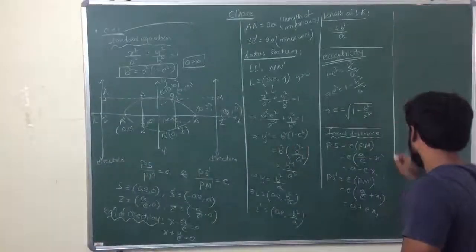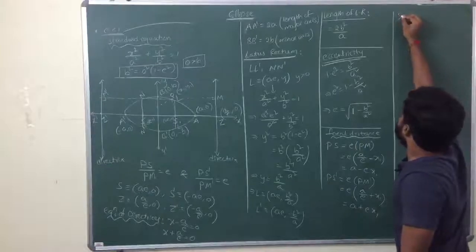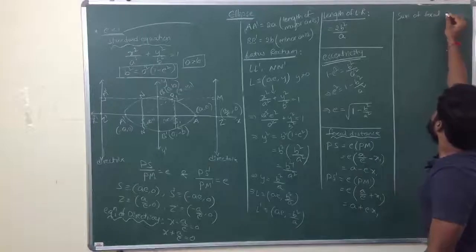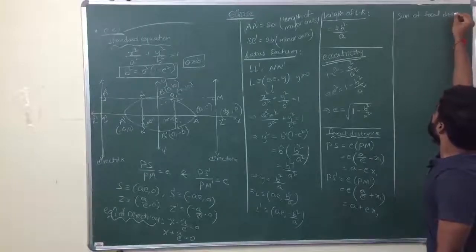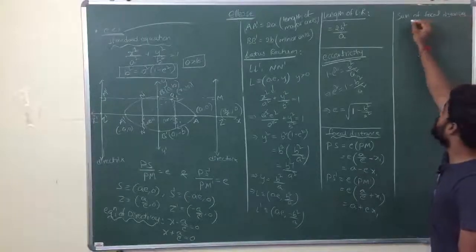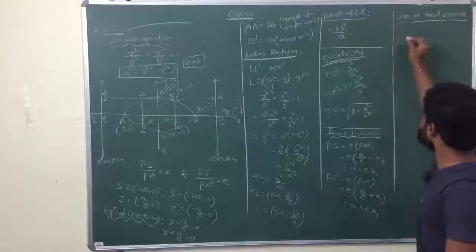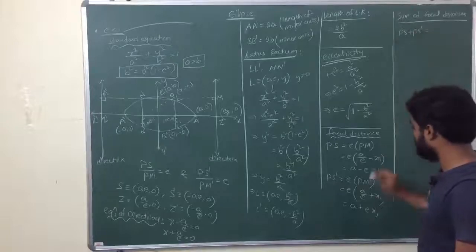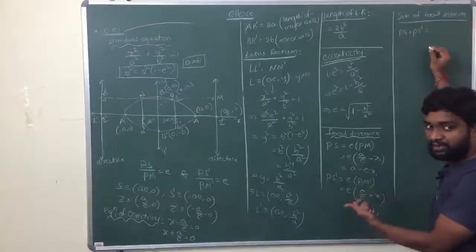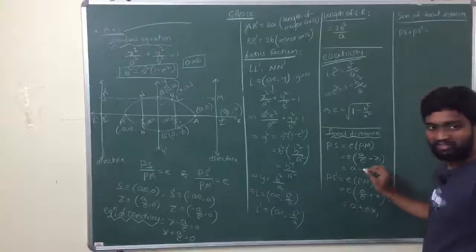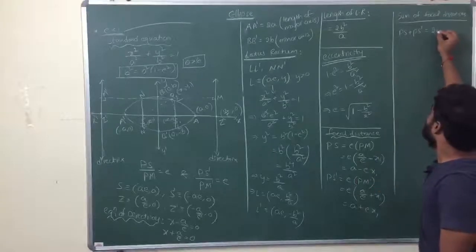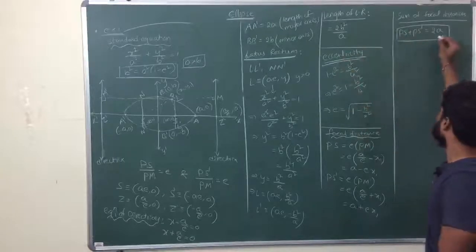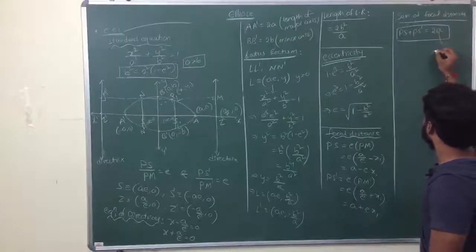Now coming to the sum of focal distances. PS plus PS dash is equal to a plus a, 2a, and e x1 minus e x1 cancel. So PS plus PS dash is equal to 2a, which is always a constant.